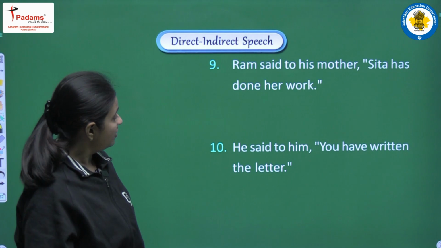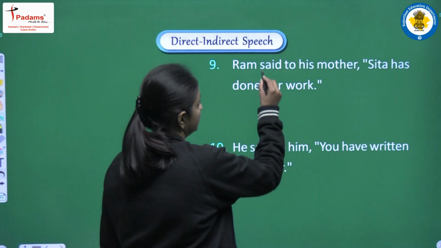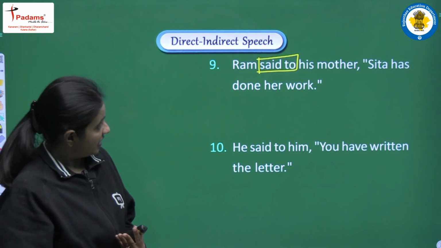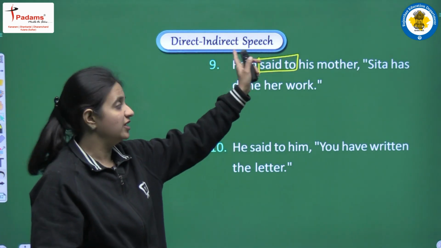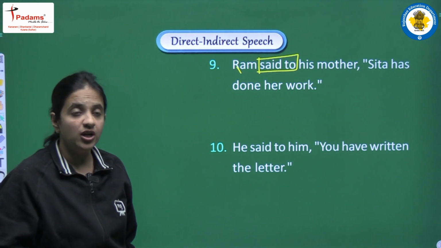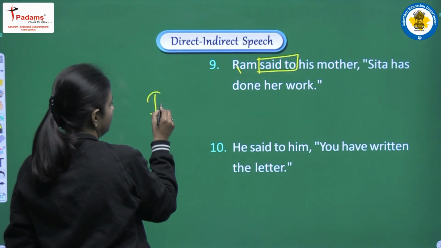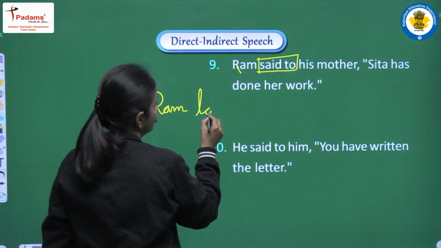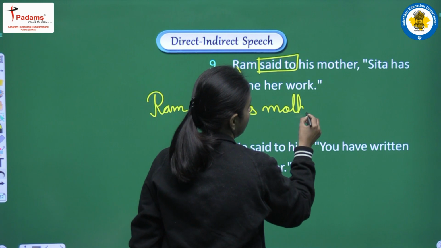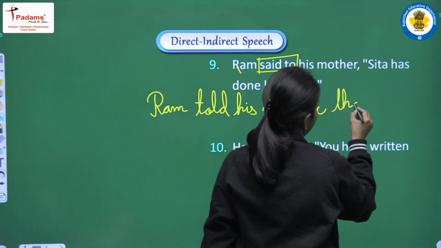Okay. Moving on, we are having Ram said to his mother, Sita has done her work. So in this sentence we are having said to here. So said to, it will be converted into told. Next thing we are having that this is a past tense. So yes, we will do the changes of the tense in the reported speech. So first of all, I am writing reporting verb, that will be Ram told his mother. Clear? So we will write Ram told his mother. We will need one conjunction, and because this is also assertive sentence, so our conjunction will be that.